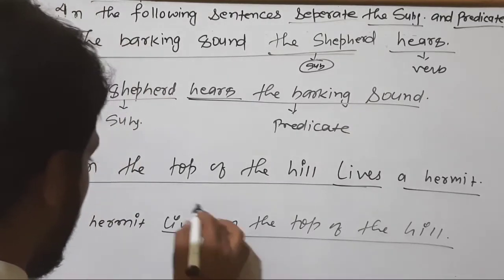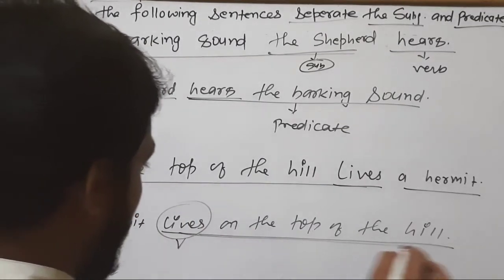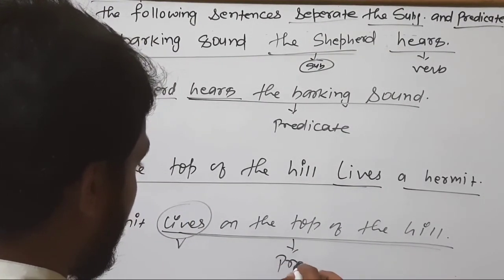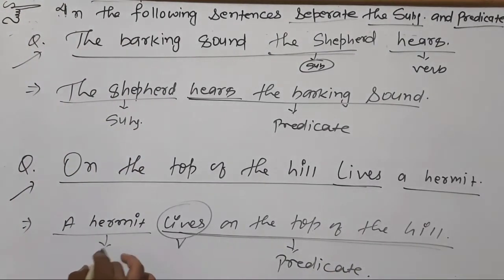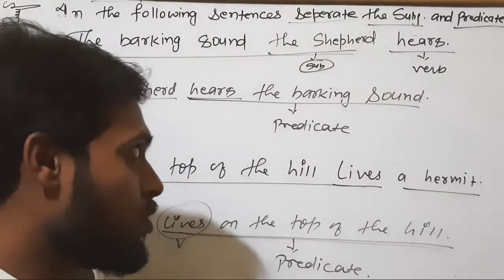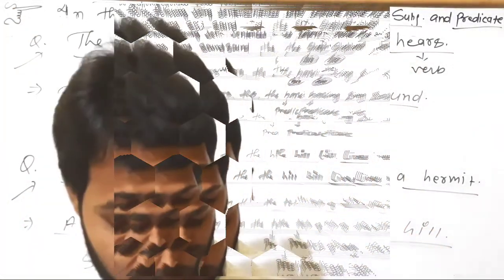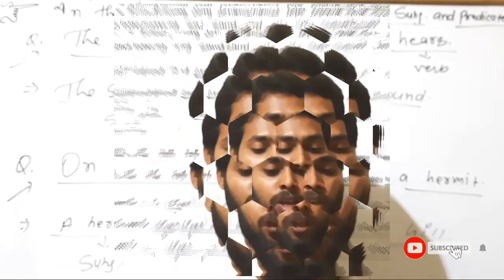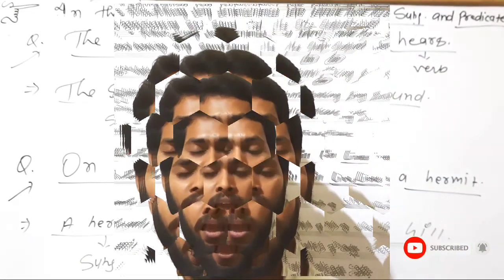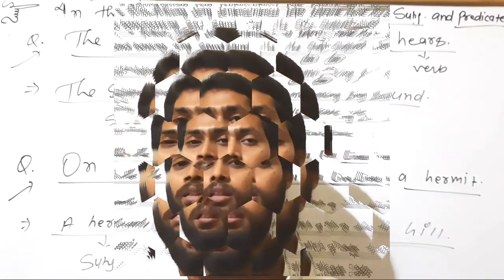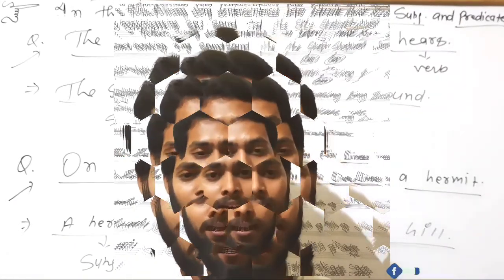This is our verb, so this part will be our predicate and obviously this will be our subject. Okay, I think there should be no any confusion in your mind, and with this little help, you can solve any question with any book, of any book. There will be no any doubt, right? Thank you.